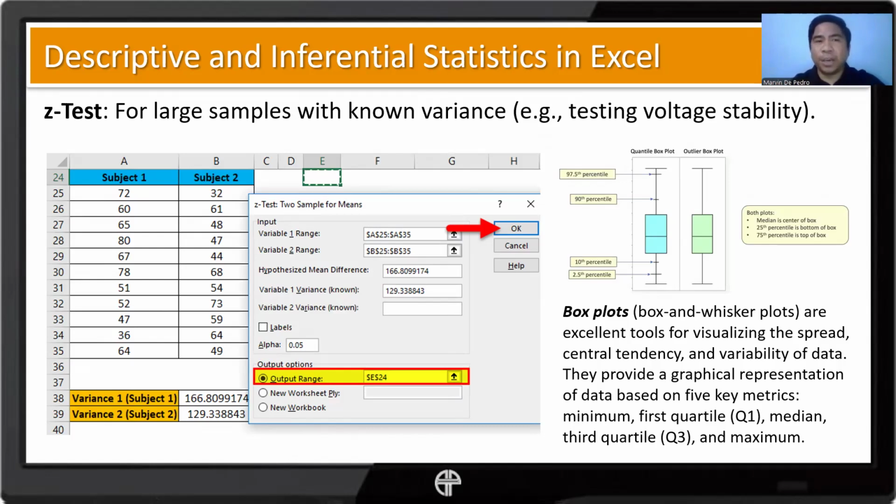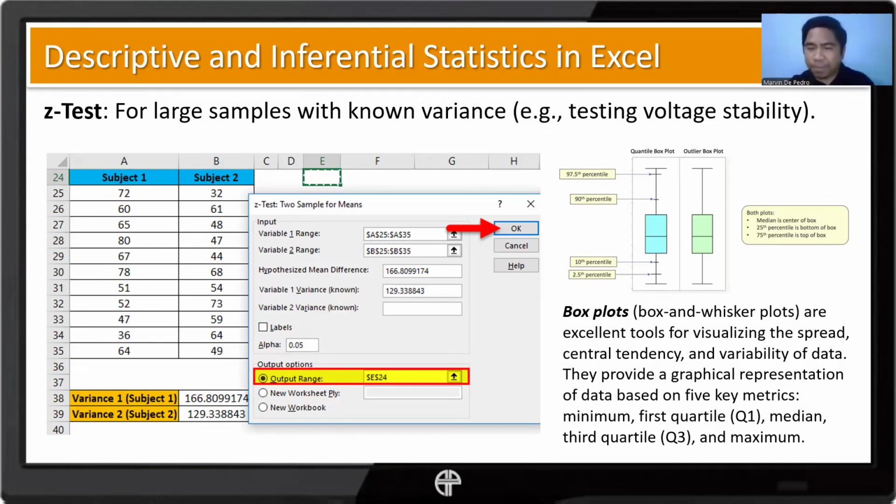Large samples. If the distribution is normal, then we don't have a quota anymore. But if our distribution is barely or just almost normal, then we check our sample size. If it's at least 30, then that's the time it's safe to use Z-test. Using the data analysis toolpak, you just go to data analysis and then select Z-test two sample for means. And then we're going to have a demo for this.